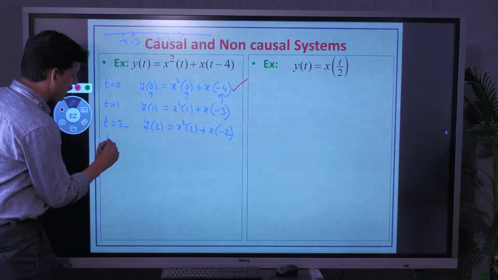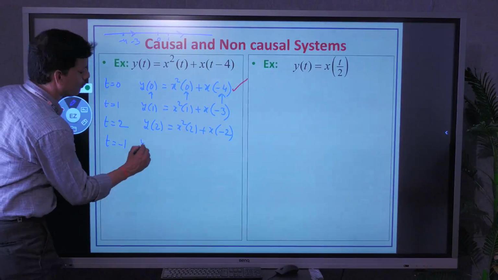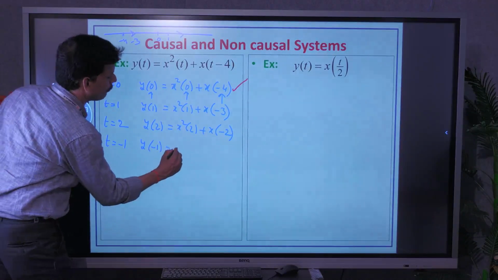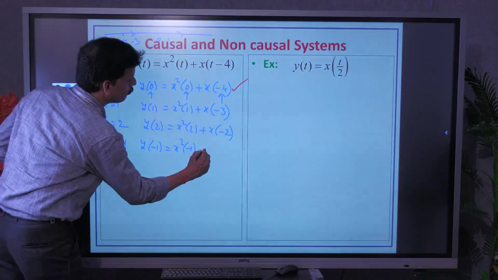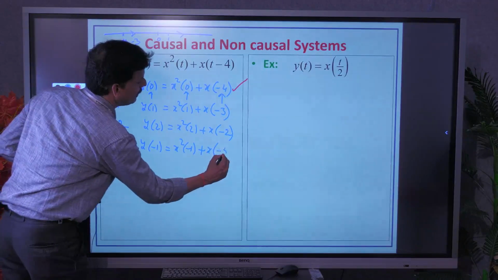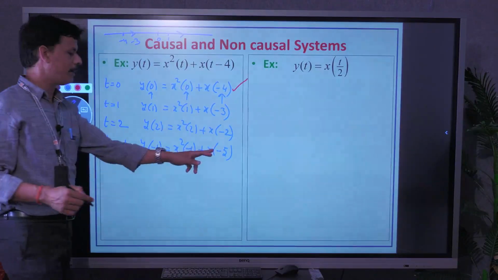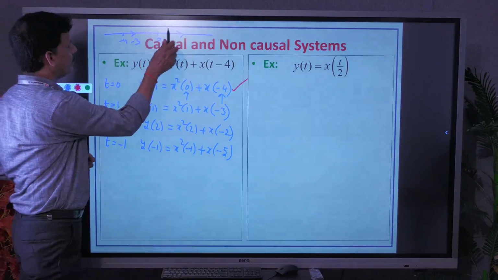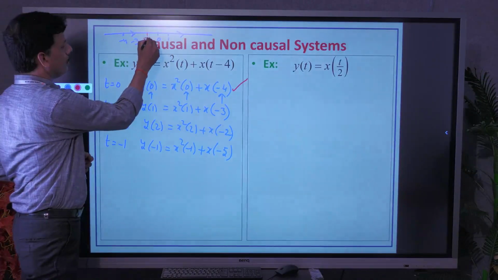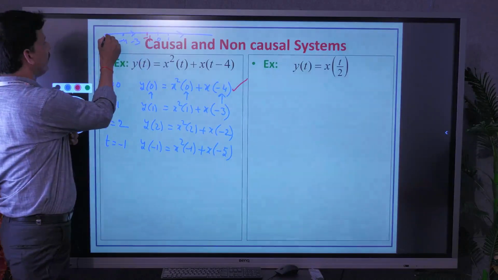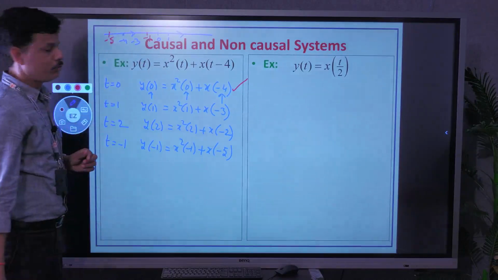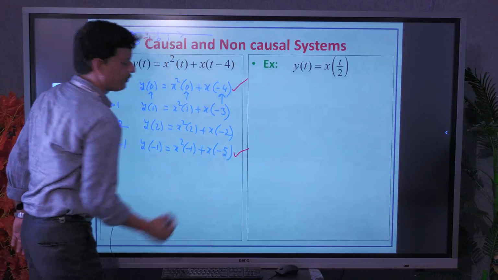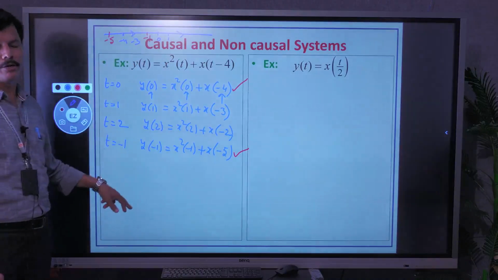Next, let us see for negative values. For t equal to minus 1, y of minus 1 equal to x square of minus 1 plus x of minus 5, that is minus 1 minus 4. Now we are at minus 1, and for minus 1, minus 5 is past. So here also the condition is satisfied. Like this, you can take some more negative values.